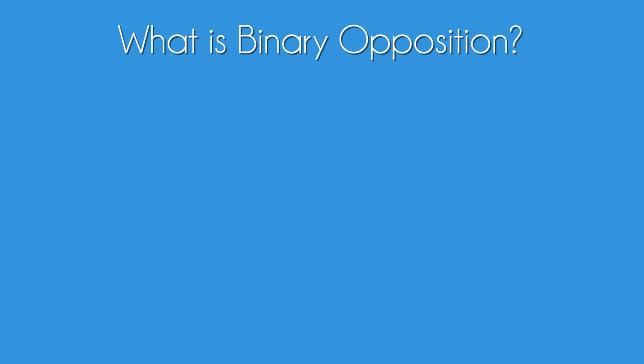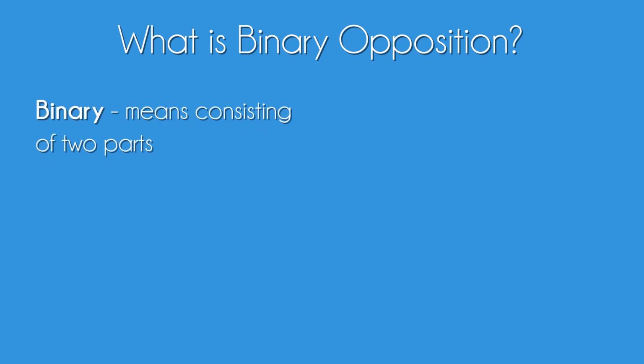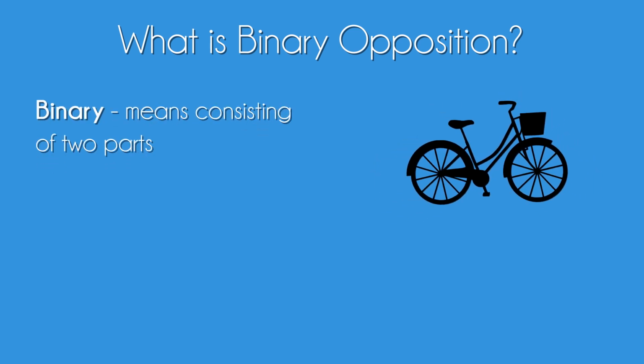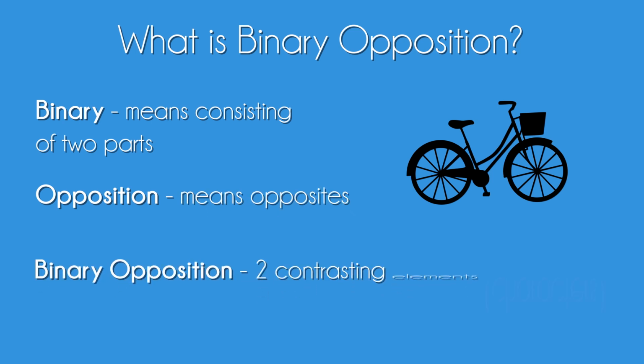Now before we delve into the meaning, let's first look at the meaning of the word binary. Binary basically means containing two parts, so think of a bicycle. So now we know the meaning of binary, let's think about opposition. Opposition essentially means opposite. Therefore, binary opposition means two opposing or contrasting elements.